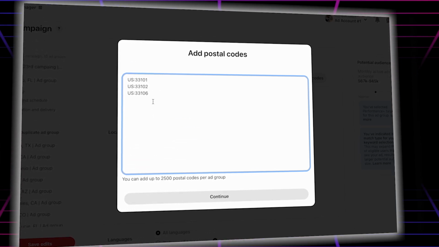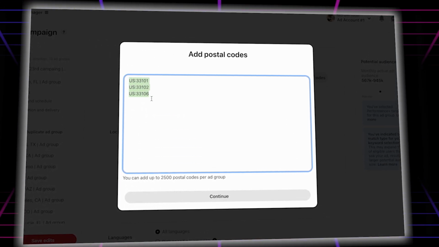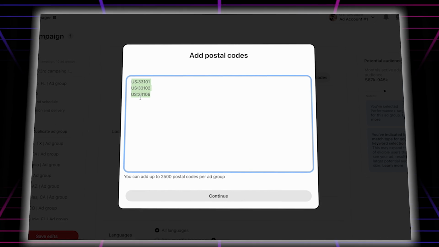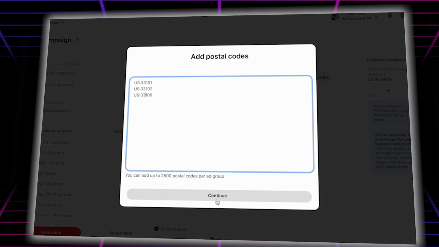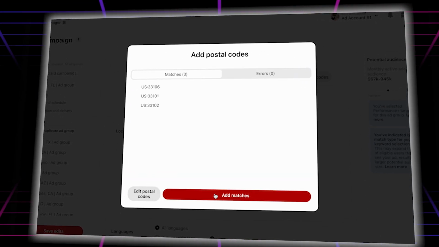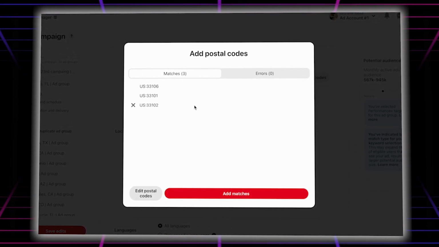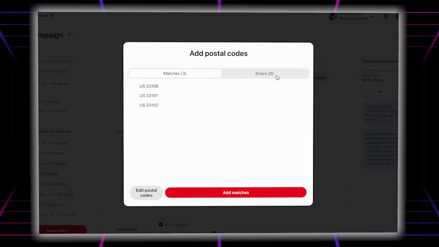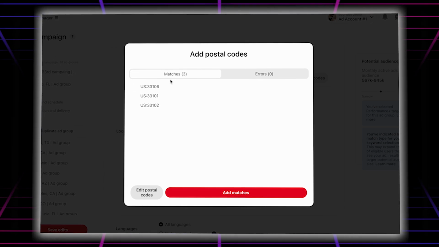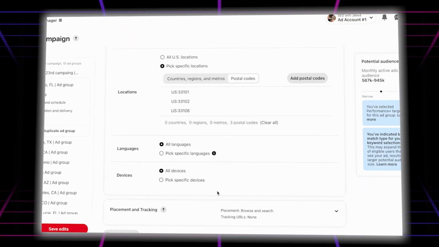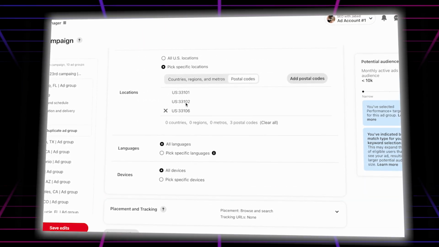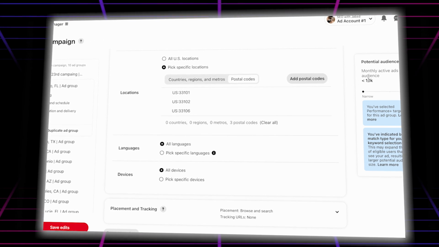So as you can see, in that form you need to add every single code, US colon. Let's say that, use the code directly and click on continue. Yes, so here you can see our code is matched. If the code didn't match, it will go into error. So as our code is okay, it's in match. So we simply click on add match. In these 3 areas we have 10,000 audience.